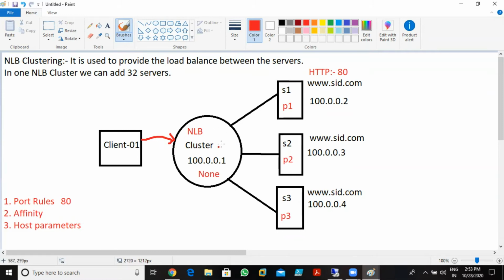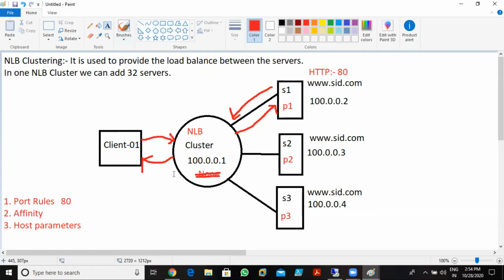Your NLB cluster sees that server 1 is free, so it directs this query to server 1, and server 1 resolves the query and gives the answer to the cluster, and then the cluster reverts back to the client. This is the first step. The first time this client sends a query, server 1 resolves it. Now if I choose single, I'm sorry, we talk about single first, not none. I'm talking about single first right now.